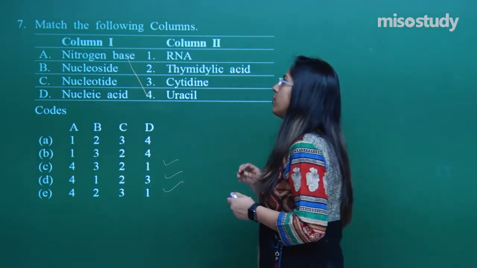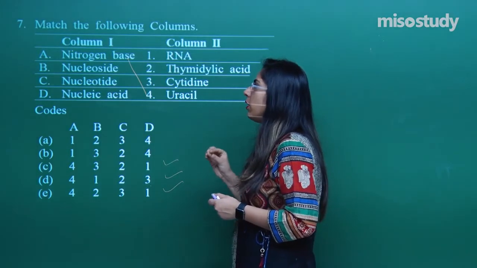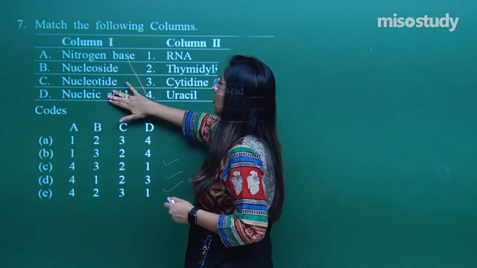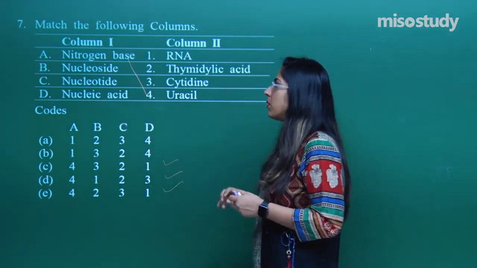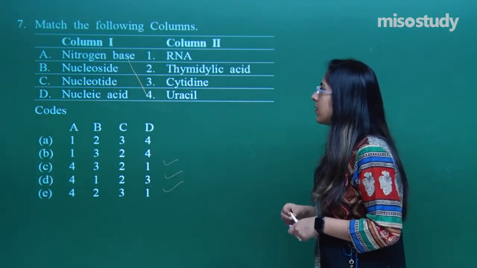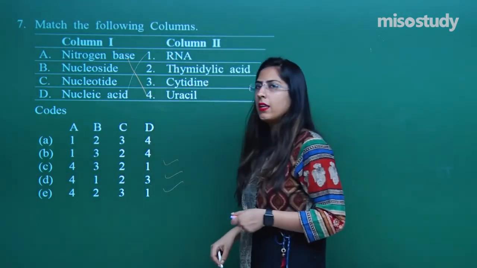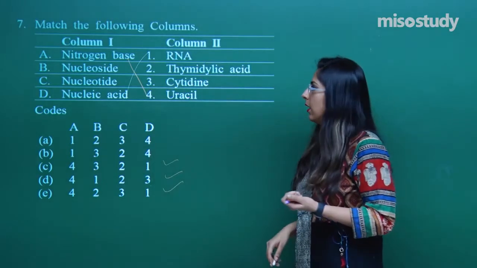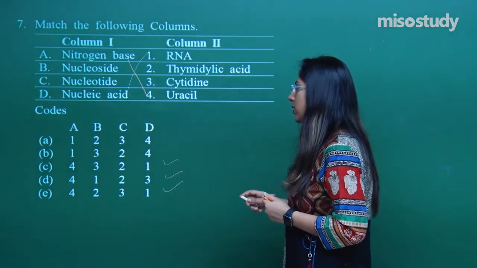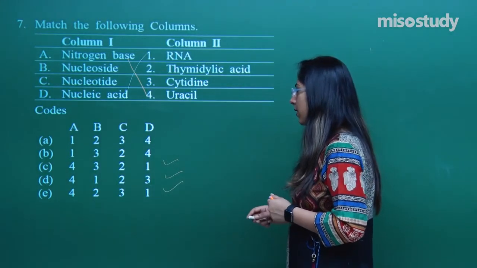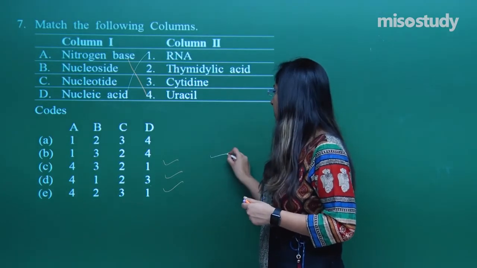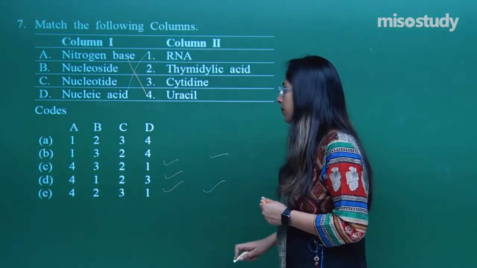After this, we have nucleoside and nucleotide that I will discuss later on. First, let us discuss the D option, which indicates the nucleic acids. That means for D, the correct option is RNA. RNA is a nucleic acid. Let us look at the option D. For D, they said that the first is correct. That means this can be the reason.